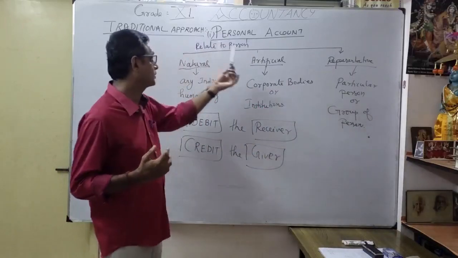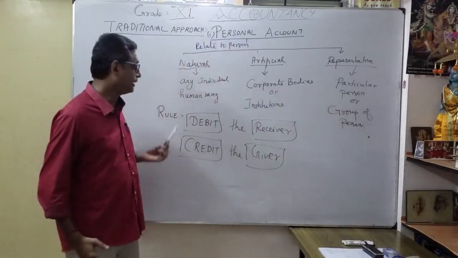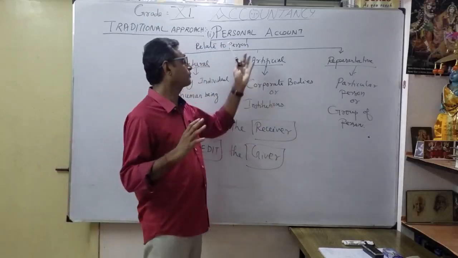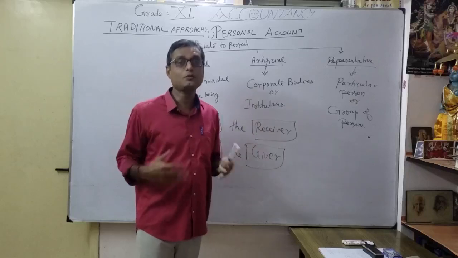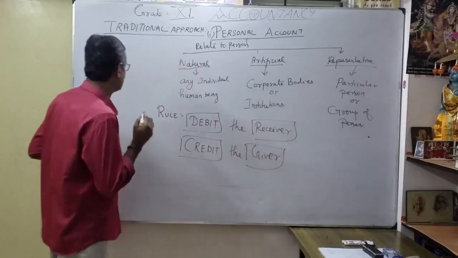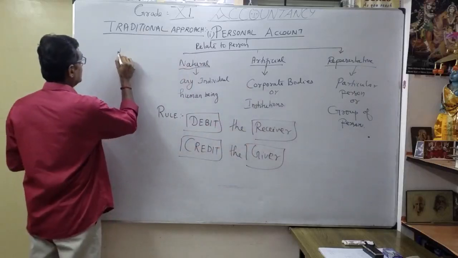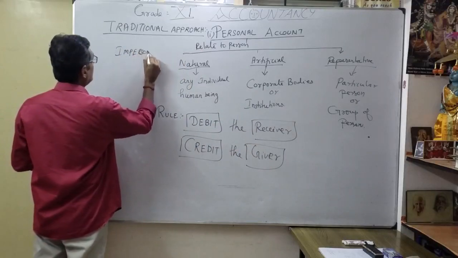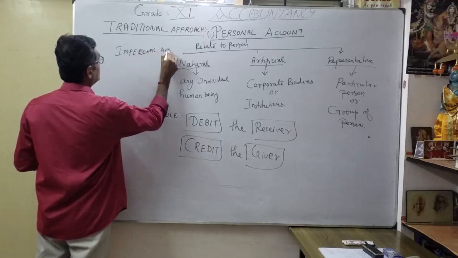So, understood now, personal account? What's the rule? Repeat once again: debit the receiver, credit the giver. That's our personal account discussion. Next, the second classification we discuss now. What is the second classification? Impersonal account, correct?